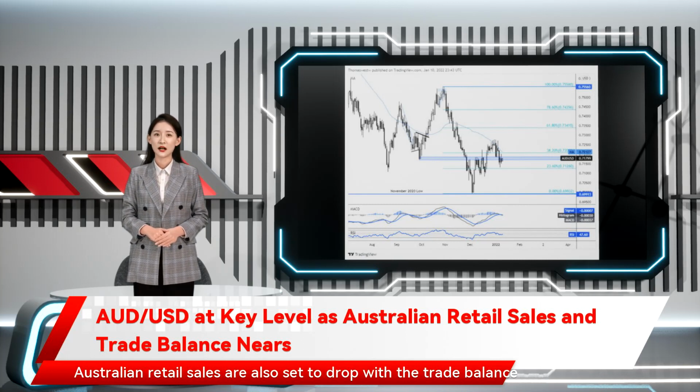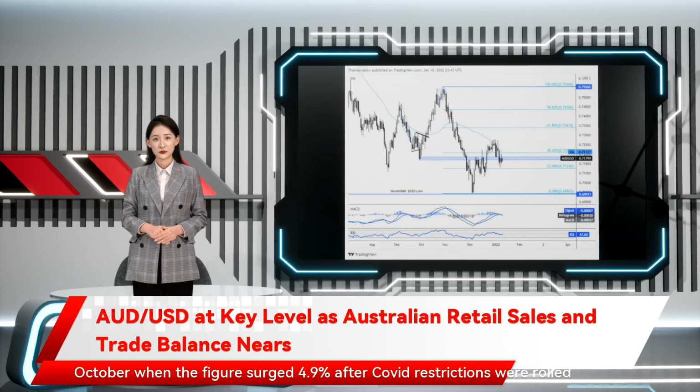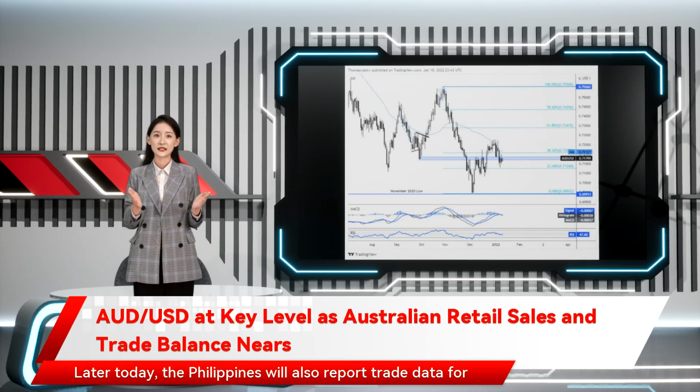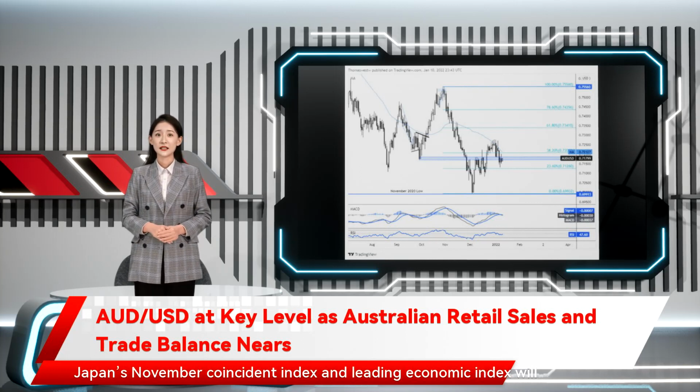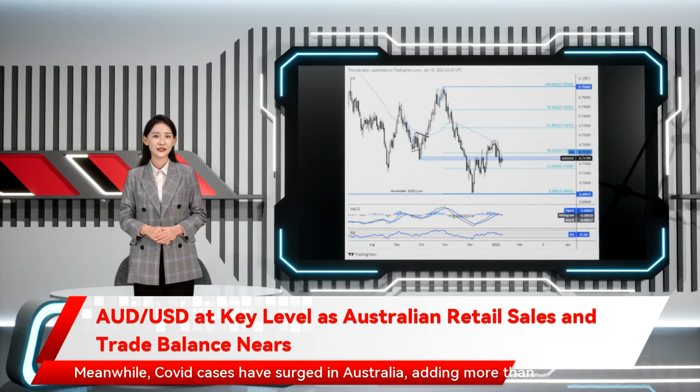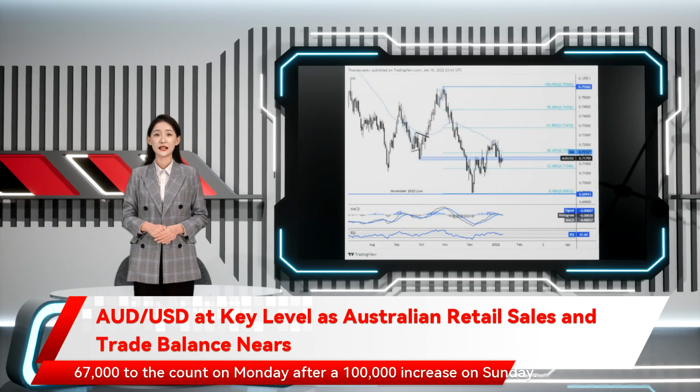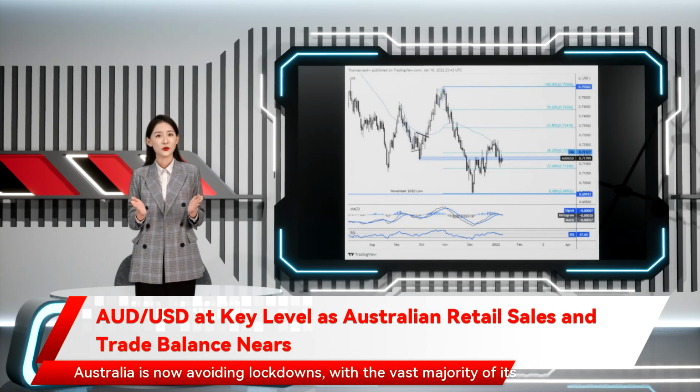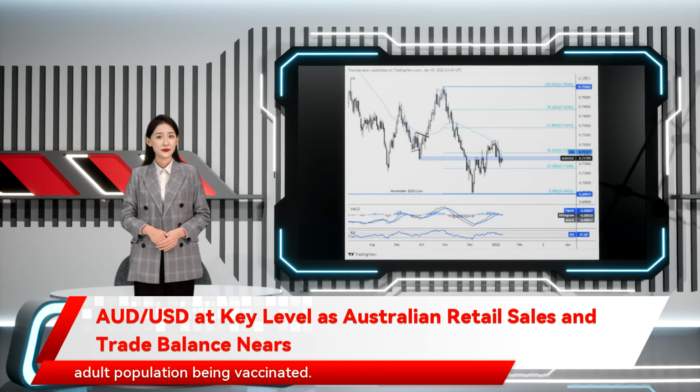Australian retail sales are also set to drop with the trade balance data, with the consensus estimate standing at 3.9% for November, down from October when the figure surged 4.9% after COVID restrictions were rolled back. Later today, the Philippines will also report trade data for November and its retail price index. Japan's November coincident index and leading economic index will drop. Meanwhile, COVID cases have surged in Australia, adding more than 67,000 to the count on Monday after a 100,000 increase on Sunday. Australia is now avoiding lockdowns, with the vast majority of its adult population being vaccinated.